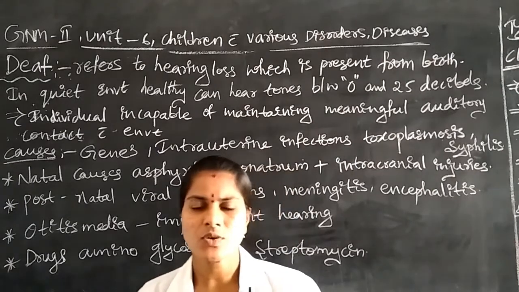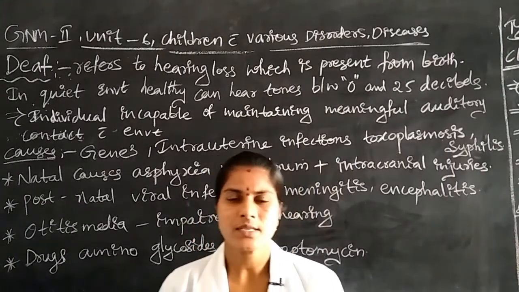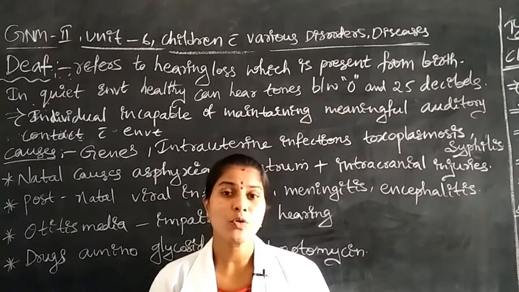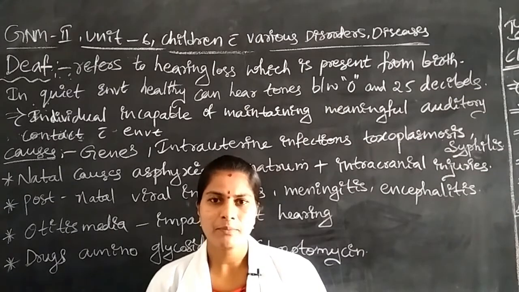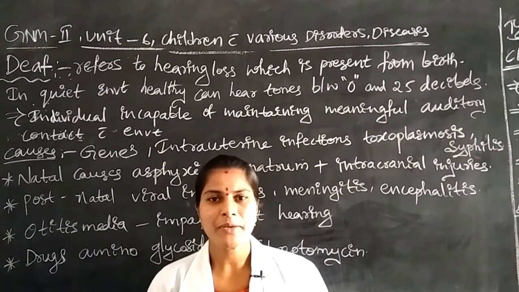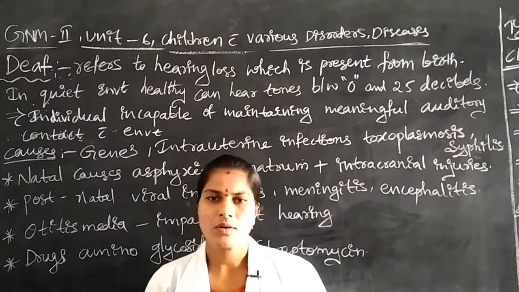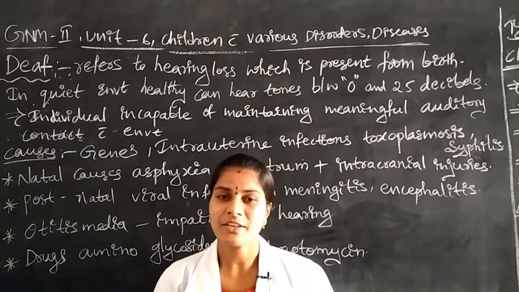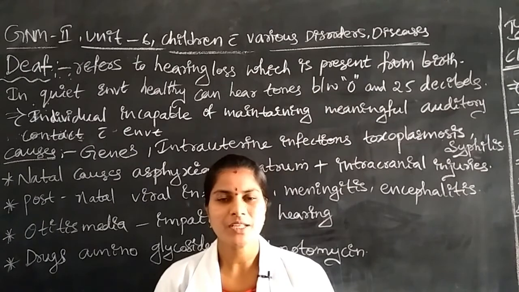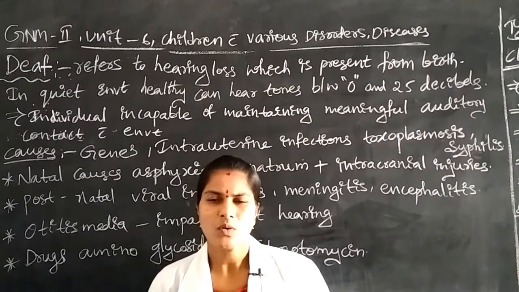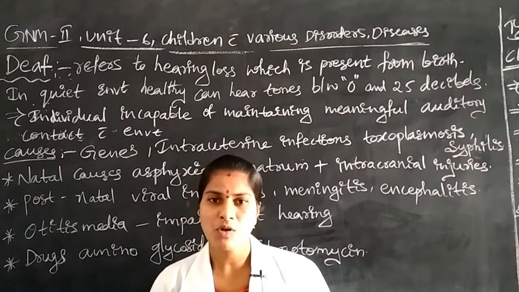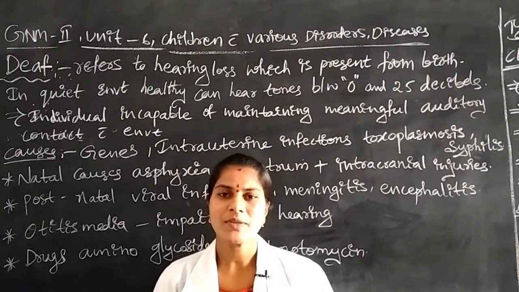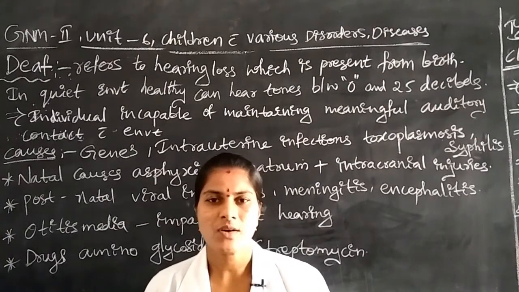Sometimes the children are having some structural abnormalities in the ears, such as tumor formation, excessive growth formation, or fluid accumulation or pus formation in the ear canal, or sometimes the tympanic membrane having some perforation, or sometimes the children are having some developmental delays or birth defects. Abnormal communication between the respiratory tract and the ear canal, like that, some abnormality, congenital malformations. Due to these reasons also the children may have one problem, that is deafness. These are the causes.